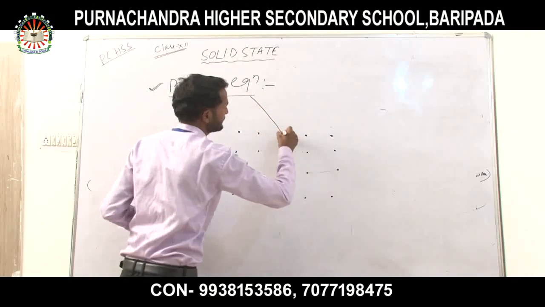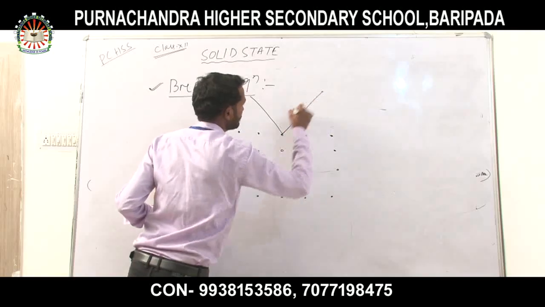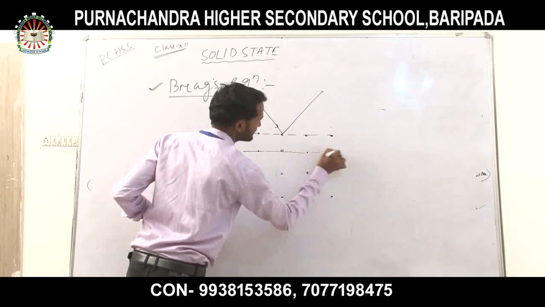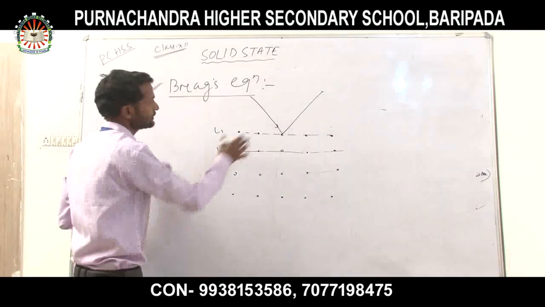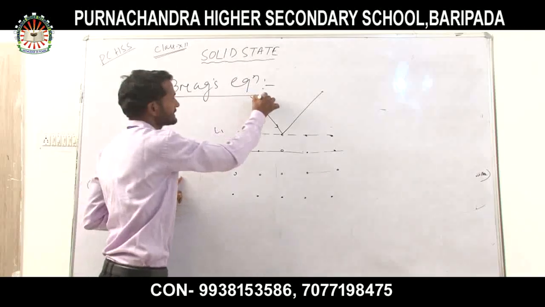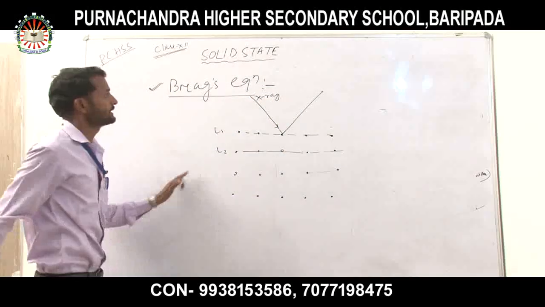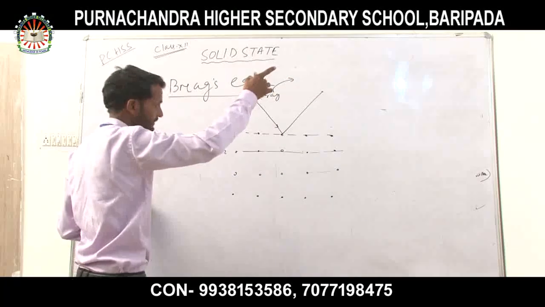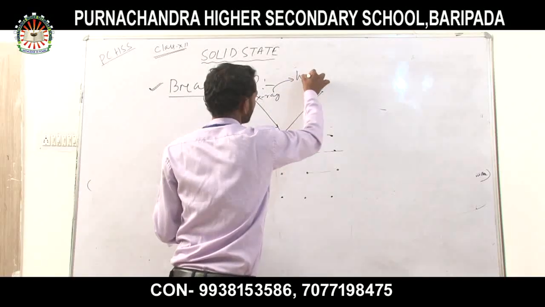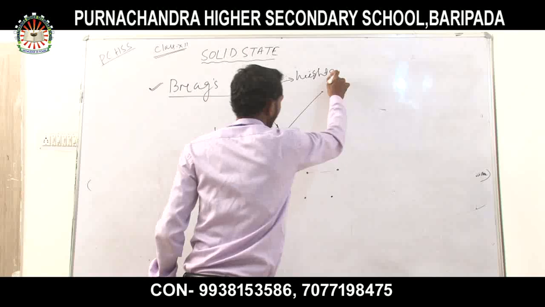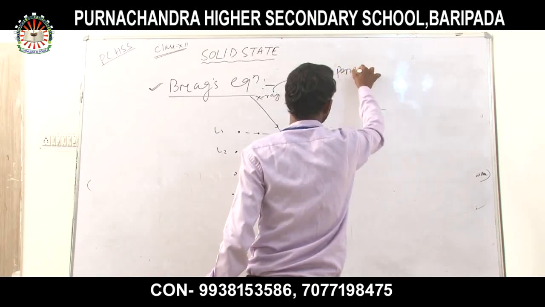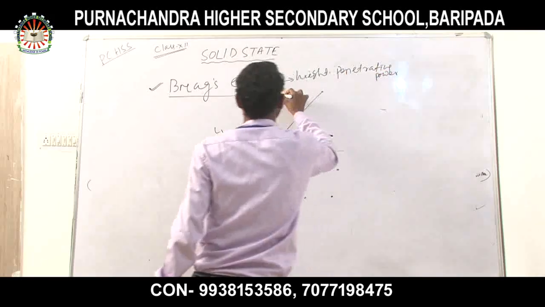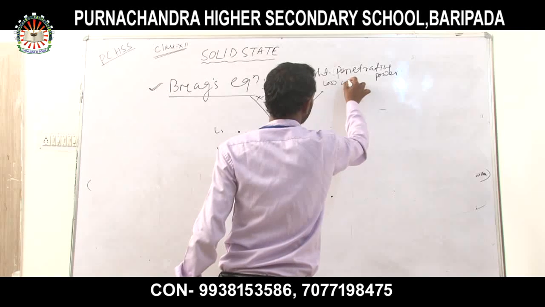If you reflect the X-ray, then the angle of incidence, that will be the first layer, that will be the second layer. So if you send the X-ray, why do you use the X-ray? Because X-ray has the highest penetrating power, because it has low wavelength.